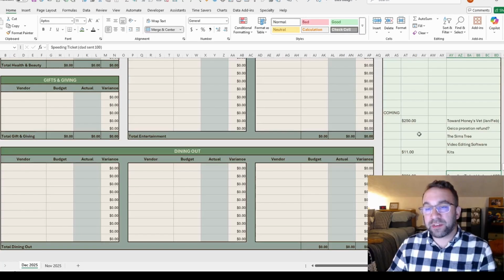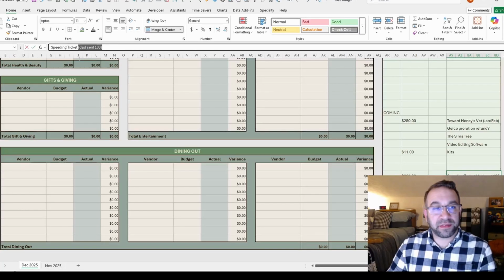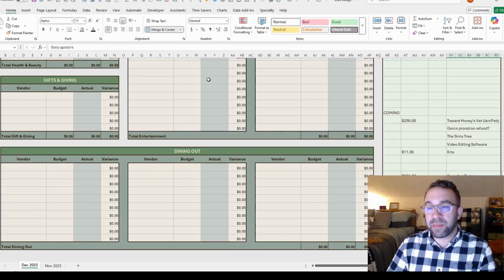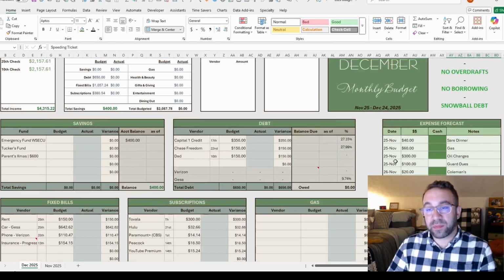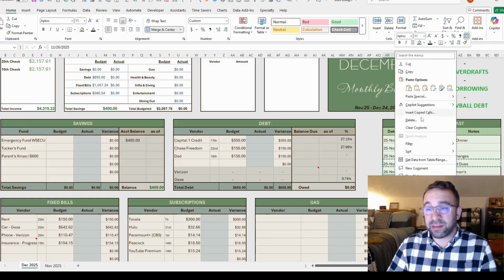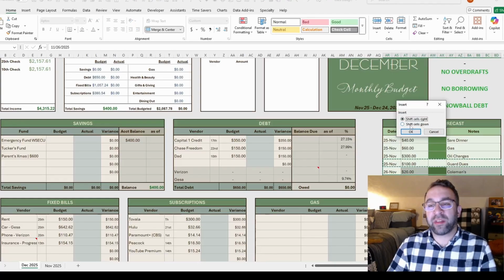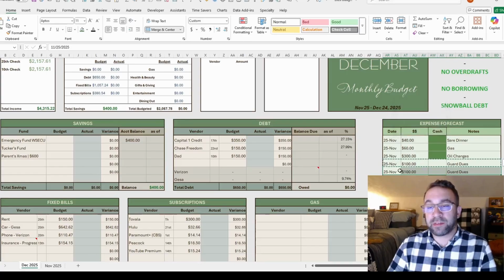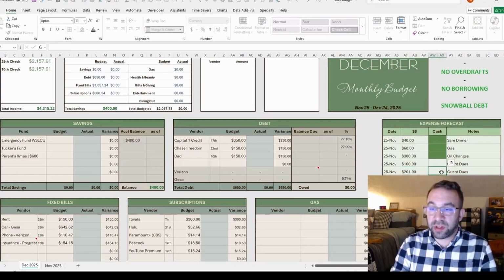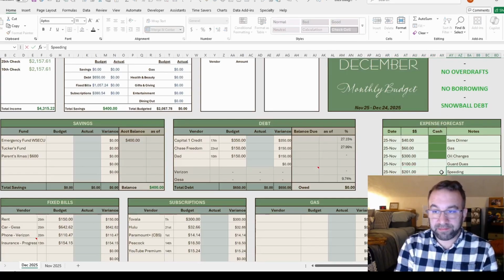But I already accounted for Dad's $100 in last month, so I'm just gonna get rid of that. And I do need to pay this, and I should probably pay it on this payday, so let's do it. And I will do it with like a check. I don't know how they want me to do that, so I bet I can do it online actually. I don't know, I'll figure it out. But we'll do it on payday. So $201, speeding ticket. Boo.